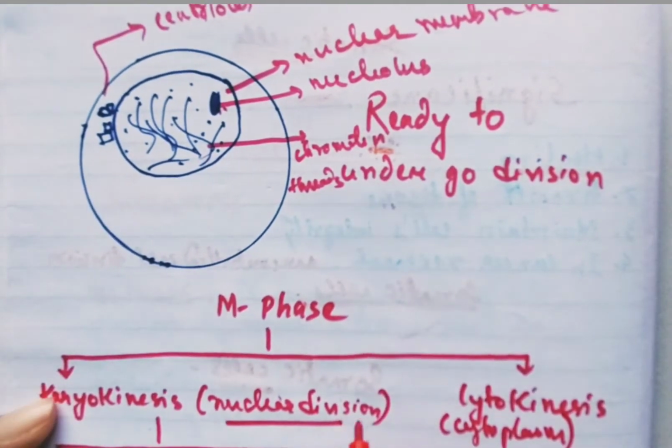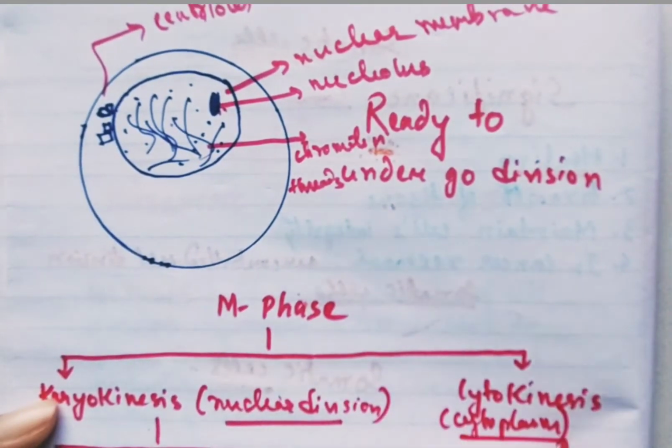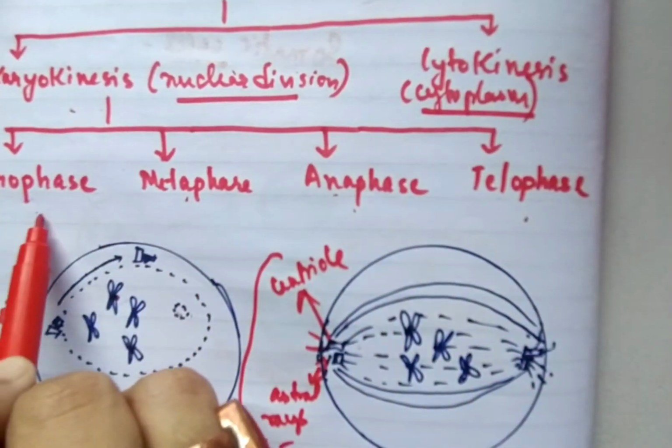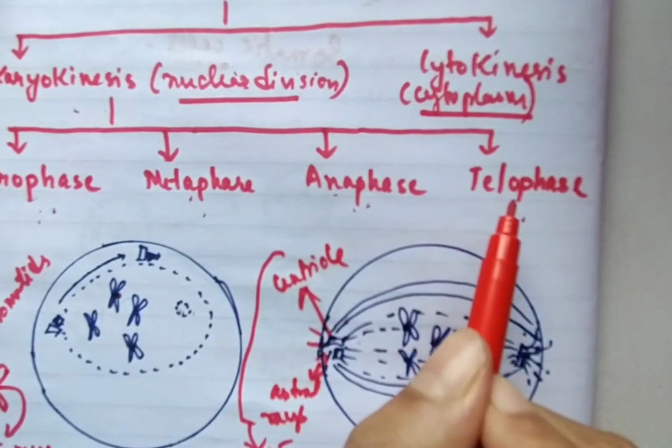and cytokinesis, the division of the cytoplasm. Now the process of karyokinesis is further divided into prophase, metaphase, anaphase and telophase.